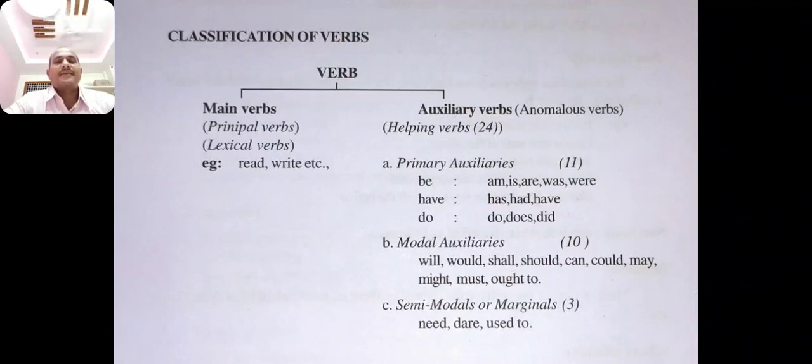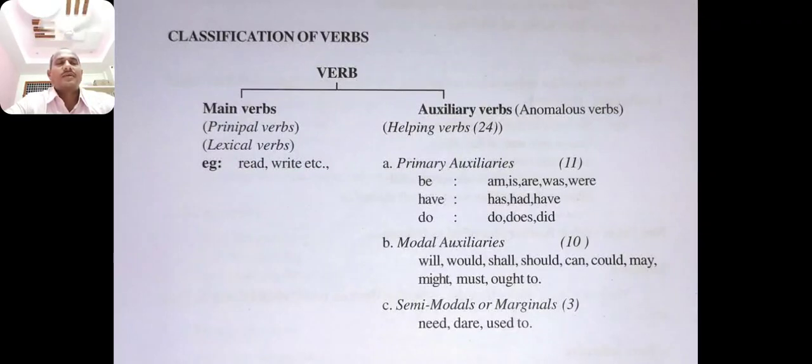They are again divided into primary auxiliaries, modal auxiliaries, semi-modals or marginals. Primary auxiliaries are 11 in number. Modal auxiliaries are 10 in number. Semi-modals or marginals are 3. Primary auxiliaries are be forms, have forms, do forms.